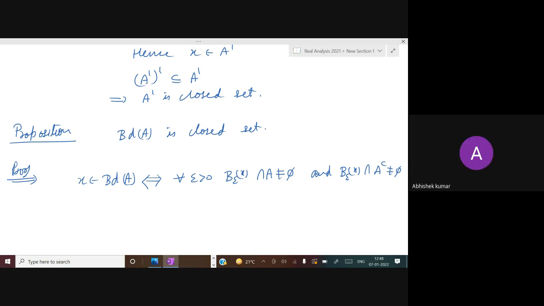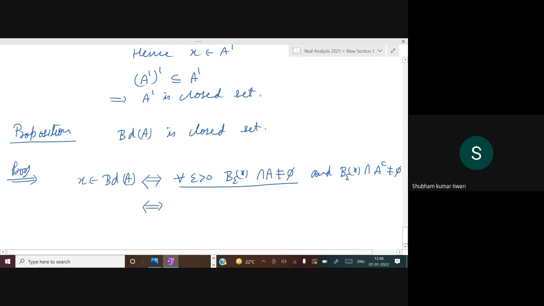Now, see, one thing we have just now proved: what do you mean by this condition? For all epsilon greater than 0, B epsilon x intersection A is not equal to phi. What does it mean?